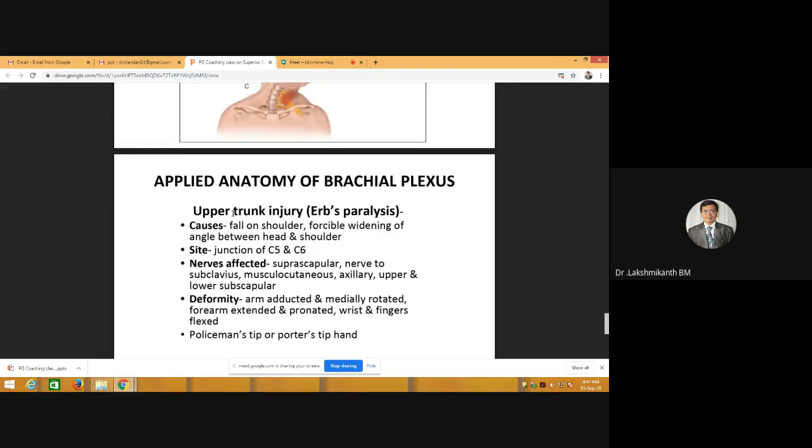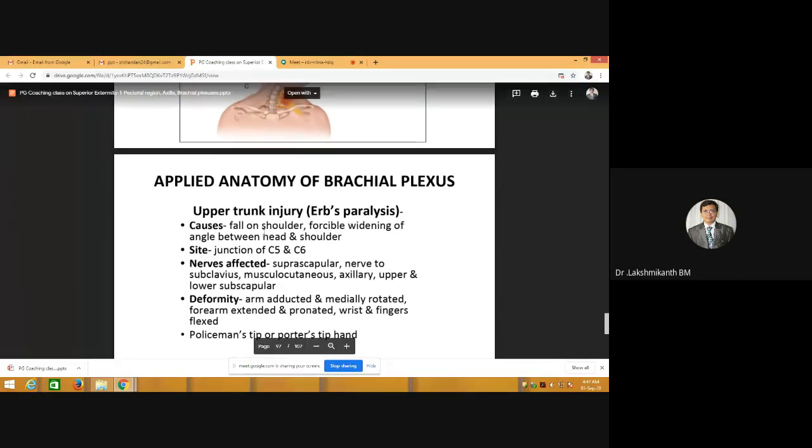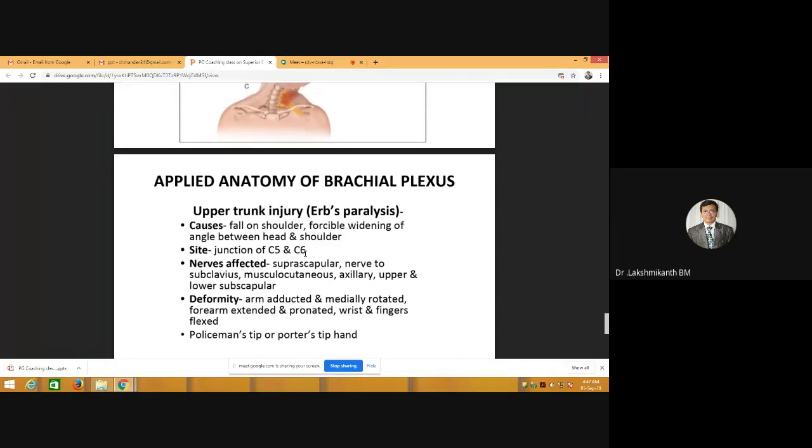The cause for this is a fall directly on the shoulder with the head laterally flexed. If you think of a person falling from a building and landing on his head, the head gets twisted towards one side and he will have injury towards that region. Especially during this injury, it is the upper trunk which gets involved. Erb's point is where the C5 and C6 meet. It is going to injure that point. What were the nerves which were arising from C5 and C6?